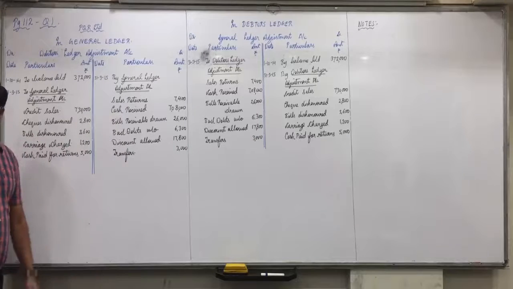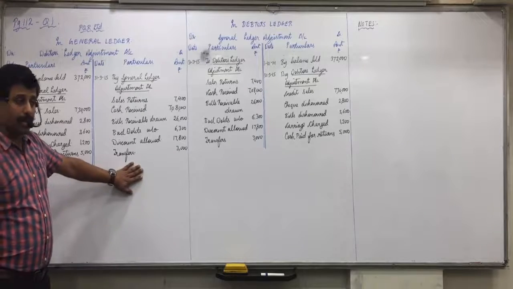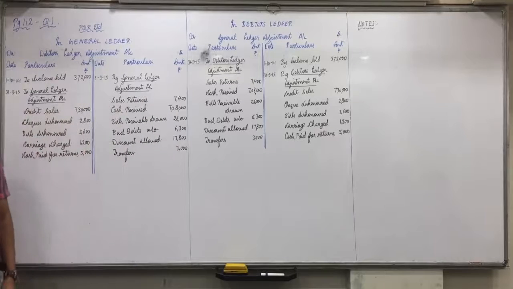Did you understand this? So you remember this, when you transfer, what is the entry? Creditors to debtors. To debtors means debtors on credit side and general ledger on opposite side, debit side. Is everyone clear with this?